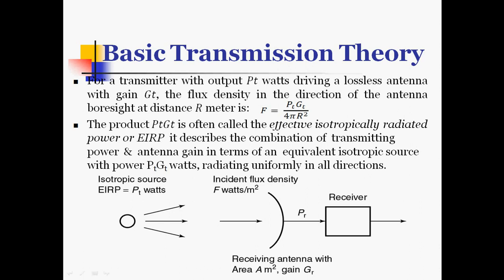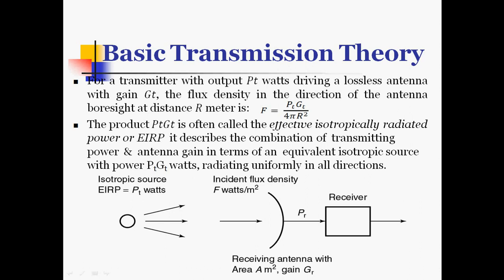The boresight direction is where the angle theta is equal to 0 degrees, and this is the direction in which the antenna will radiate maximum power. So our flux density is Pt Gt by 4 pi r square.